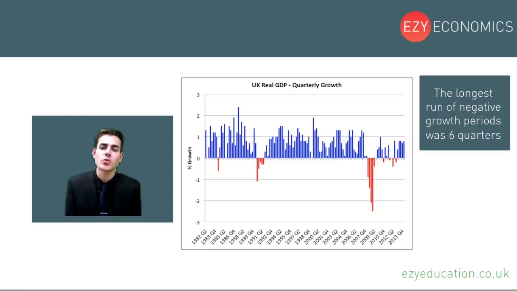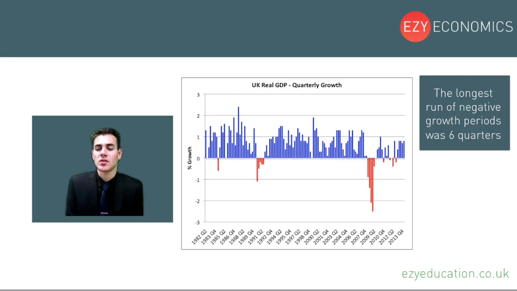Okay, so in this question we had a chart to show UK real GDP in terms of quarterly growth from the years 1982 up to 2013, and we had to assess the validity of some statements. So let's take the first statement, which is the longest run of negative growth periods was 6 quarters.